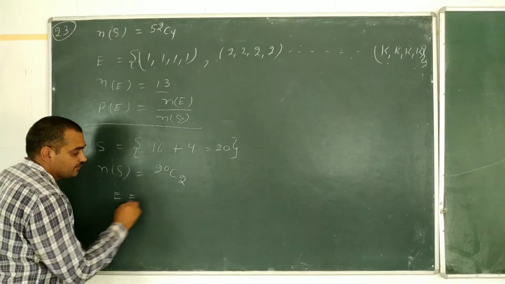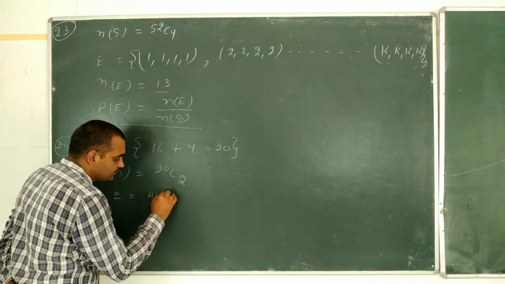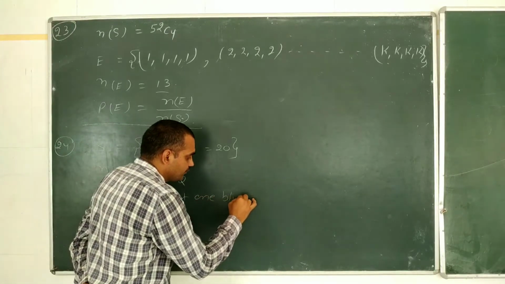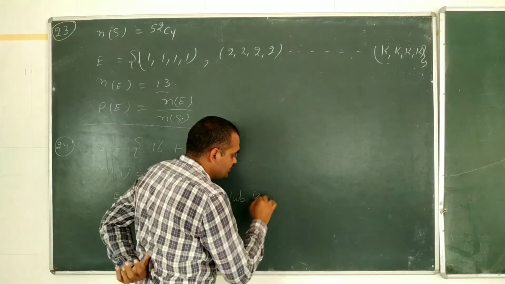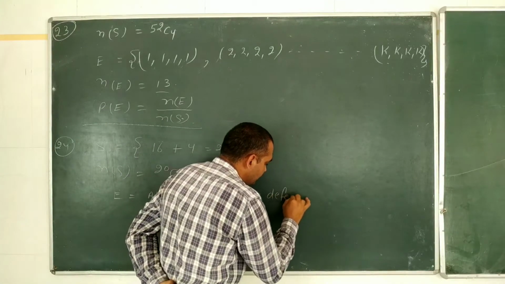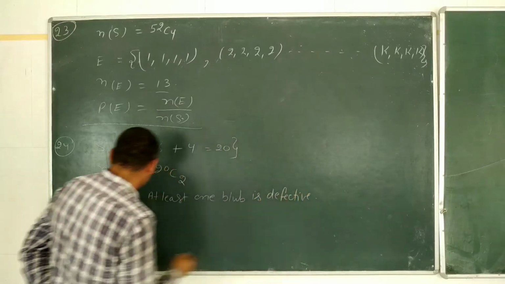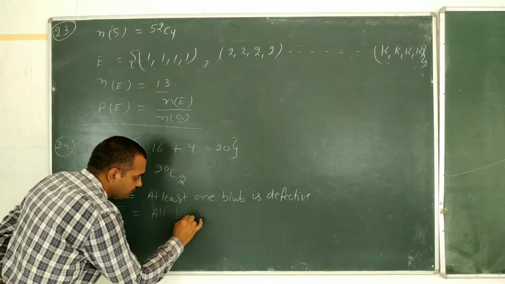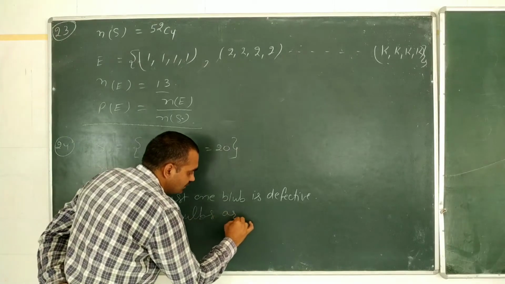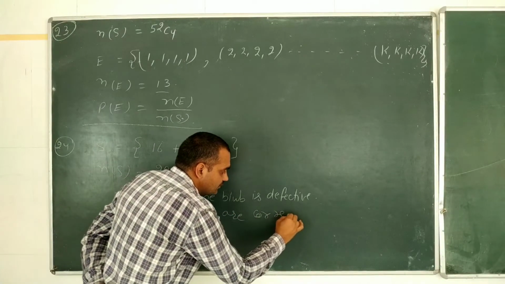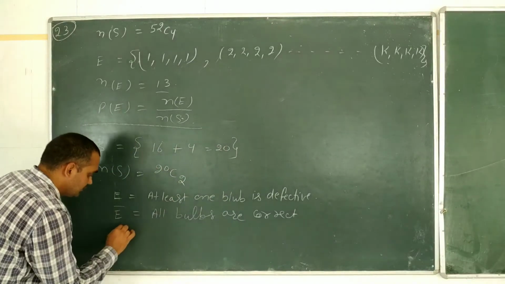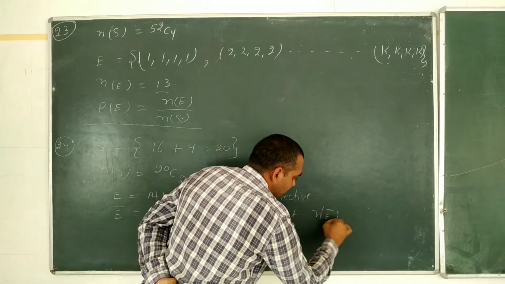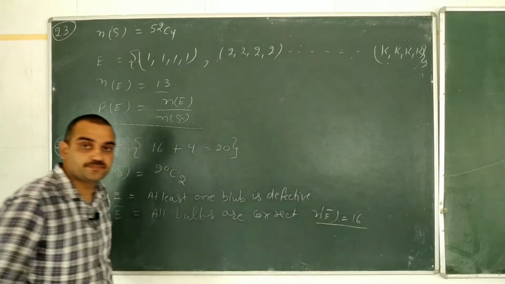What is the event? At least one bulb is defective. Then what will be E bar? All bulbs are correct. And the number of elements in E bar is, there are 16 correct bulbs.